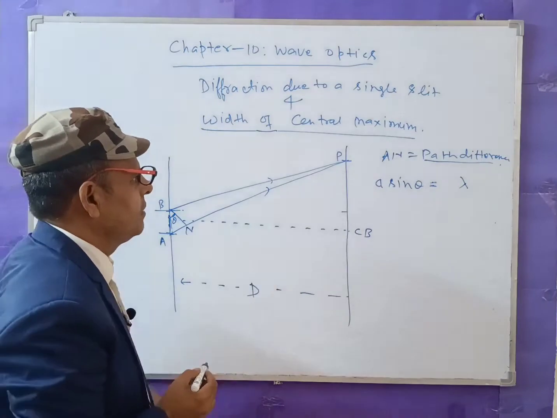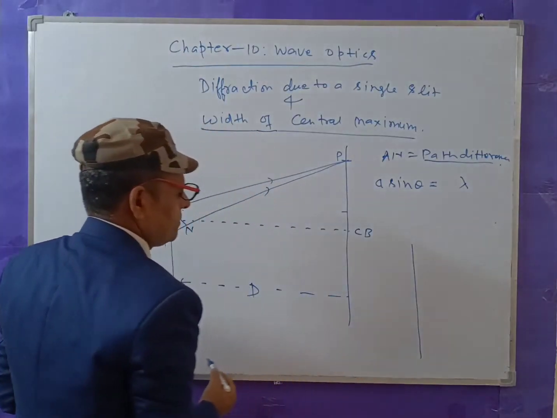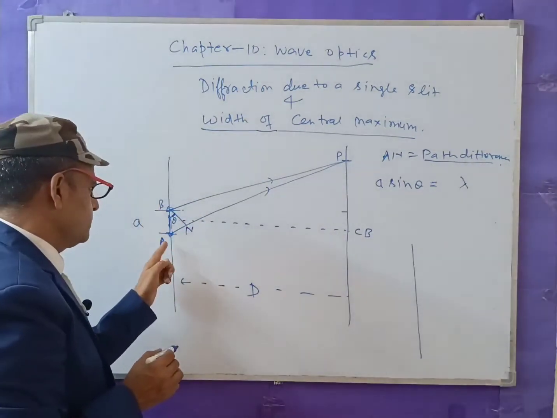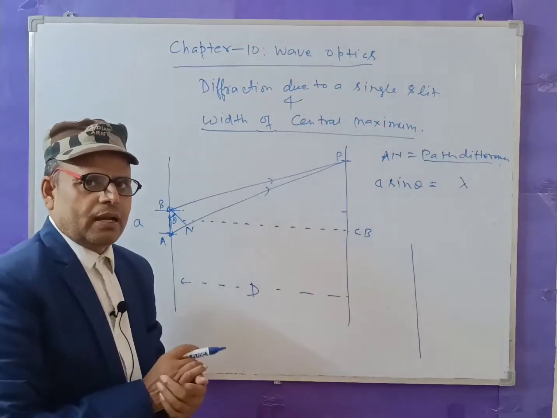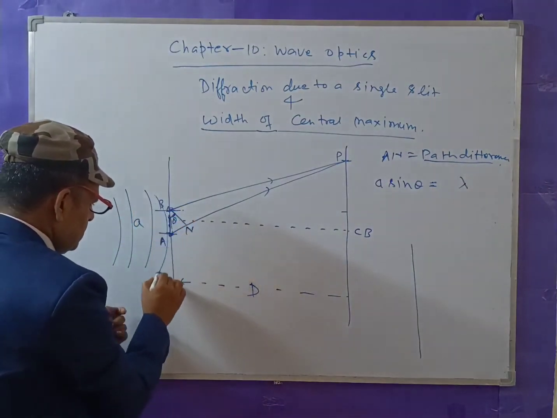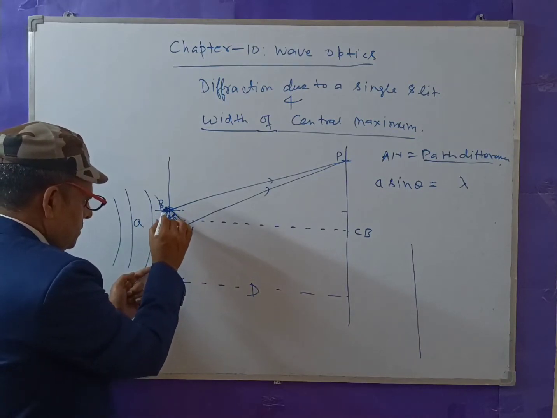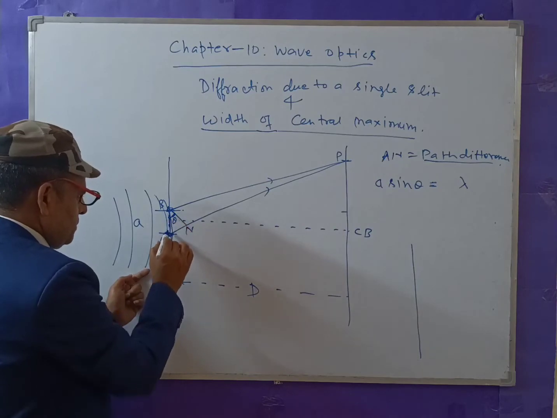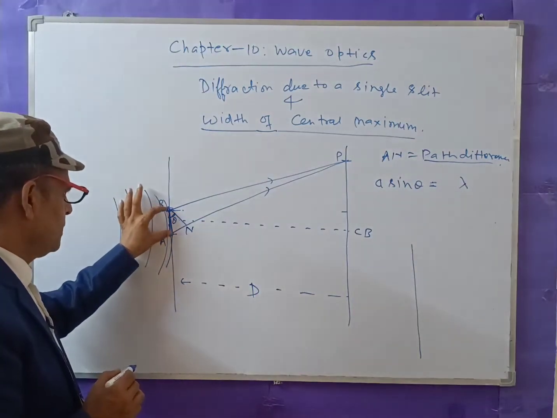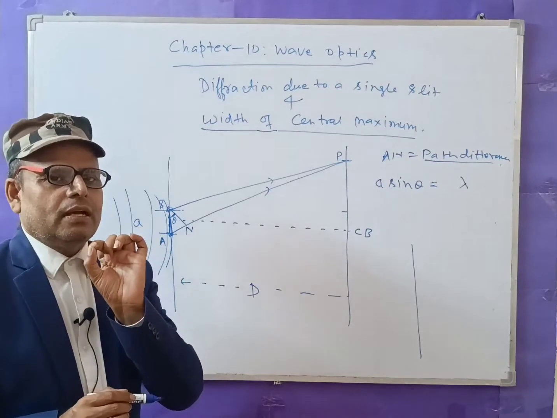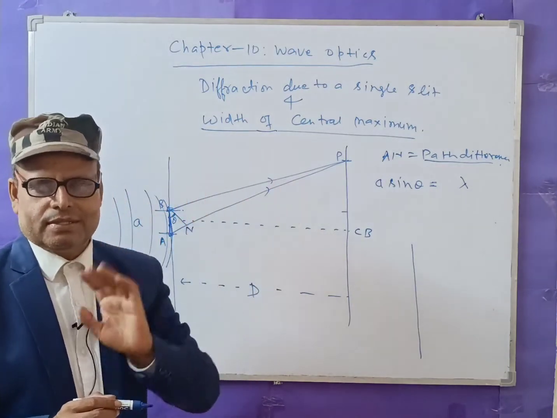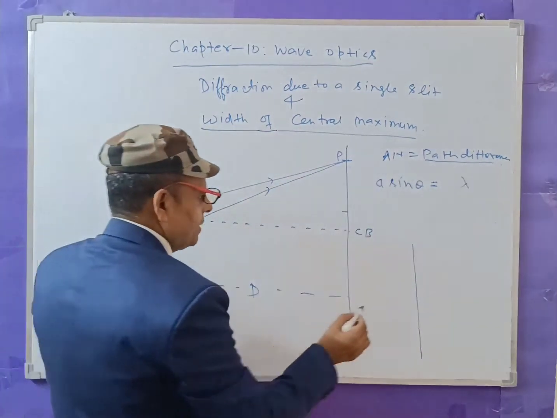One thing for illustration: suppose there are 100 points between A and B. Actually, the wave front passes through this slit, this portion that is of width a, and according to Huygens principle, each point on the wave front behaves like a new source of disturbance. Let, for example, 100 points be here.